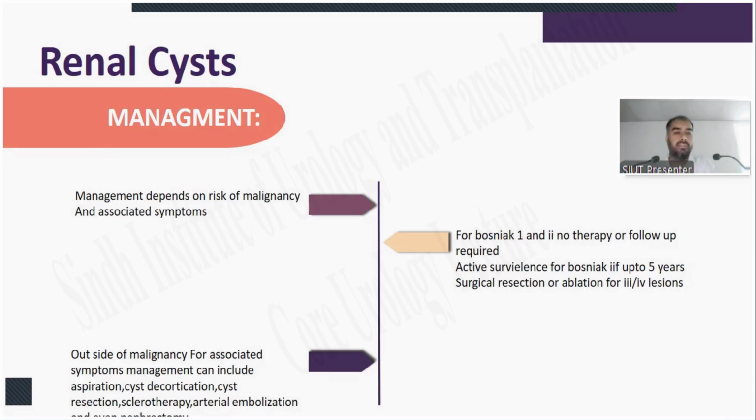Management of renal cyst depends on the risk of malignancy and associated symptoms. For Bosniak 1 and 2, no therapy or follow-up is required. For Bosniak 2F, active surveillance for up to 5 years. And for Bosniak 3 and 4, surgical resection or ablation. Outside of malignancy, for associated symptoms, management can include aspiration, cyst decortication, cyst resection, sclerotherapy, arterial embolization,